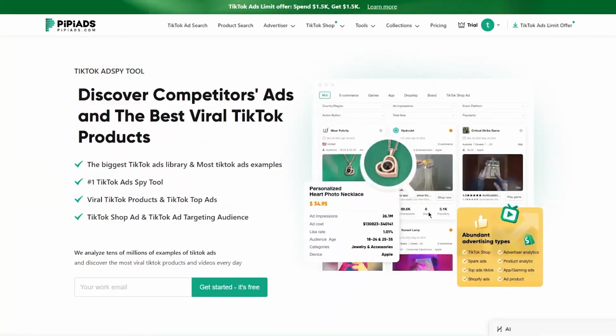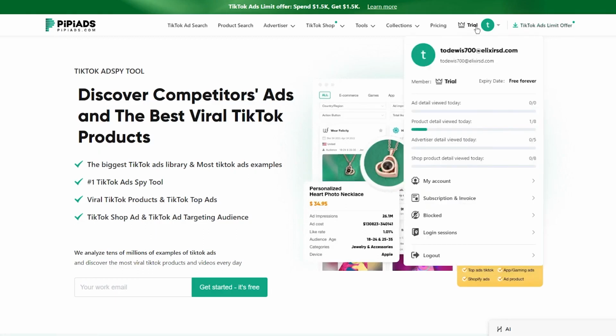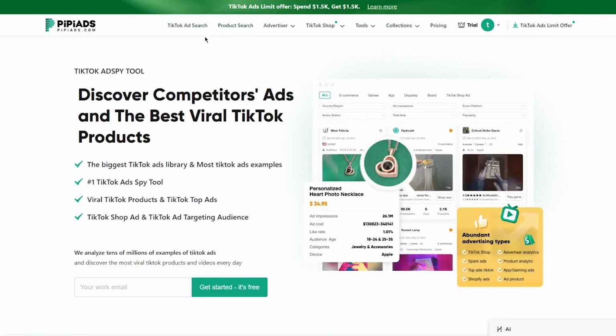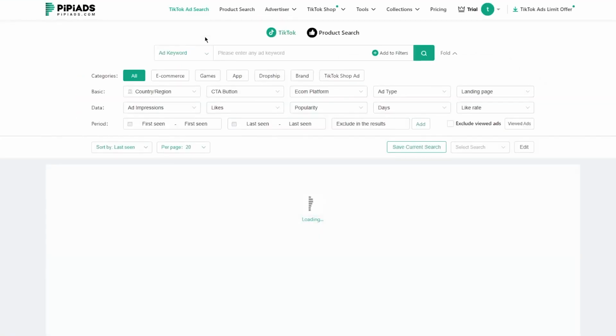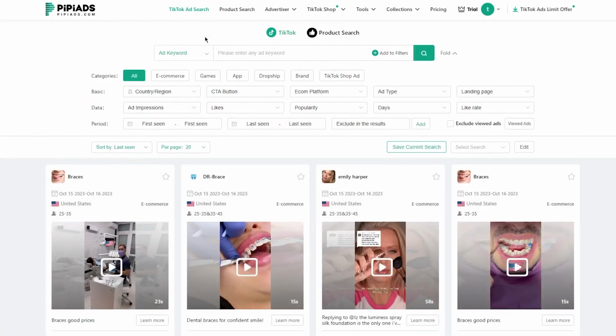And you're going to discover that PiPiads is majorly focused on TikTok. The majority of the products that you're going to get access to are going to be on TikTok. So basically, that's what PiPiads is mainly for. So if you don't want to do TikTok marketing, then obviously PiPiads is not for you. But I wouldn't exactly tell you to back off from it because, come on, TikTok is one of the most influential and most famous social marketing products out there right now. And the amount of views that TikTok gets is probably unmatched right now.